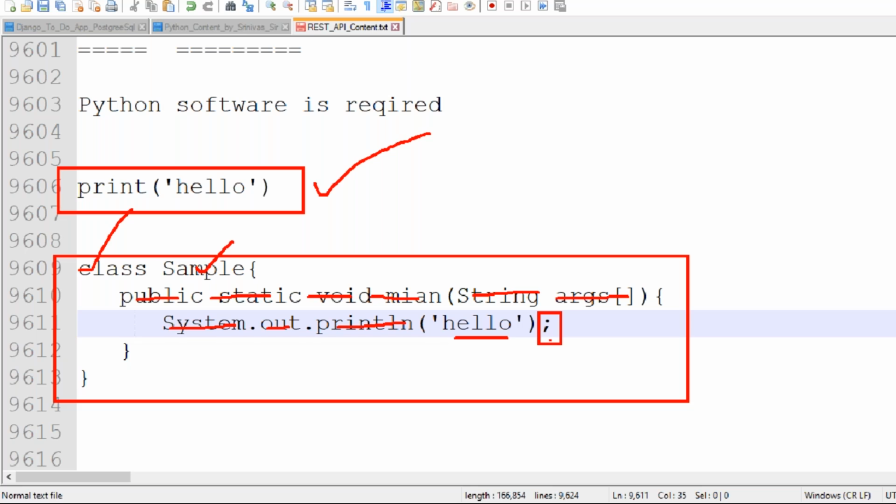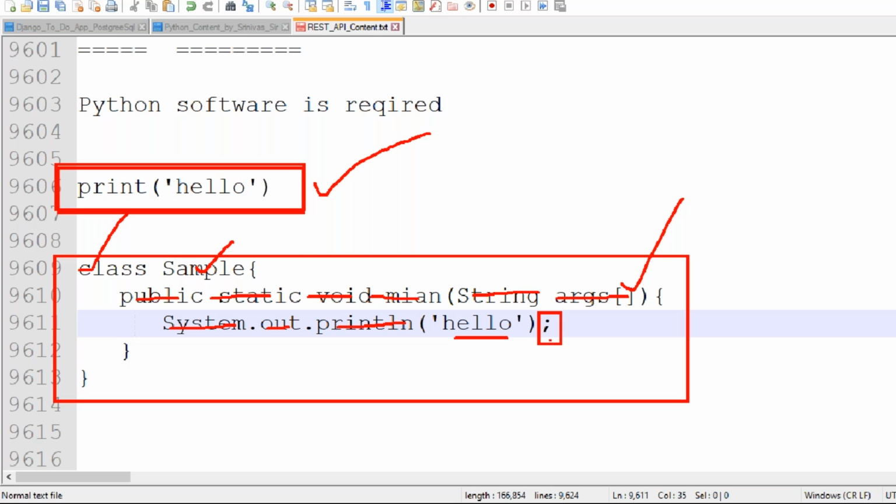First we need to learn these, and then we can print this hello message. Do you understand? Just to print one hello, we write all these lines of code, but using Python, one line is enough. That's why we can say Python makes coding easy.